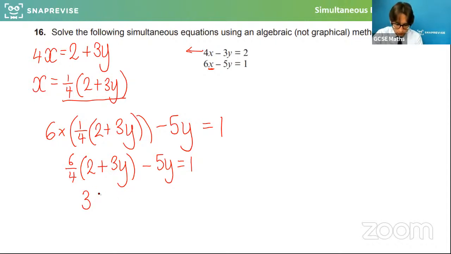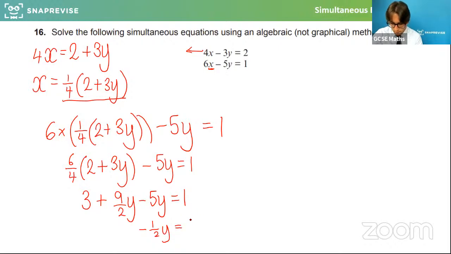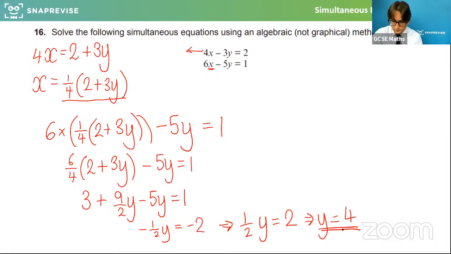12 over 4 is 3, plus 3y times 6 over 4 would be 18 over 4, which is the same as 9 over 2y, minus 5y equals 1. If I tidy that up, that's like 4.5 minus 5y. So that would be minus a half y equals, if I move the 3 across, minus 2. So that tells me that half y equals 2. So half of y is 2. So if I double both sides, 1 whole lot of y is equal to 4. So I found the value of y.